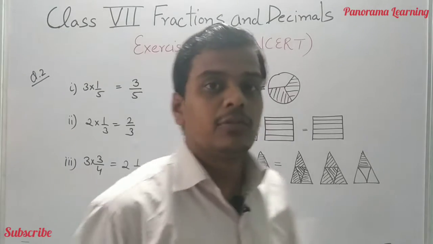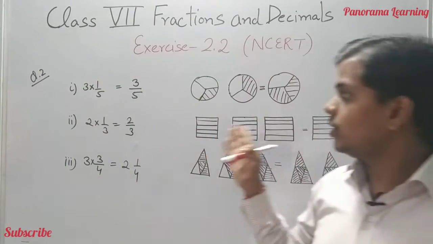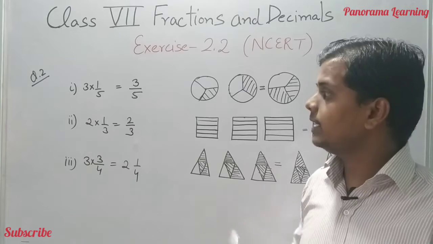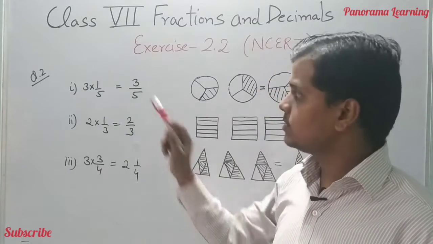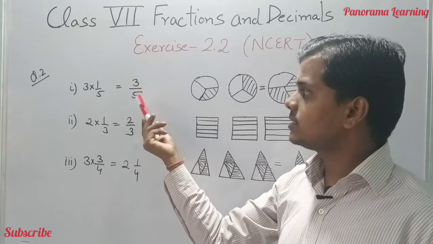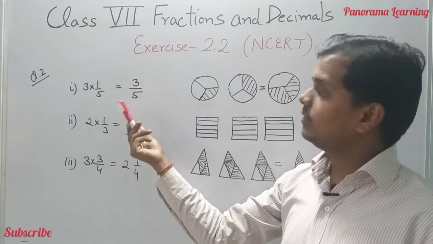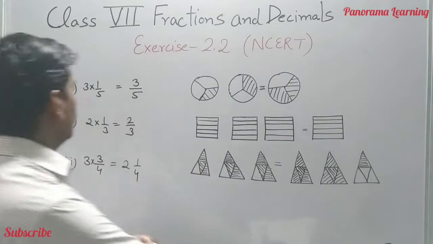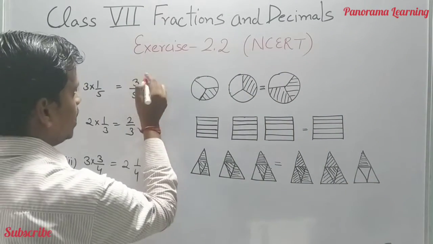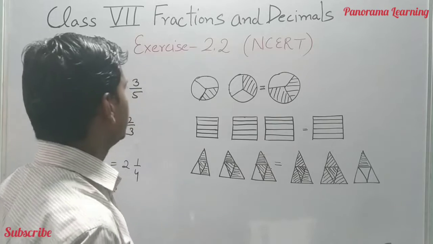Now guys, let's move to the question number 2. The question number 2 is again the match the following, but it is written in the another form. 3 × 1/5 is 3 whole 1/5, or we can say 3 × 1/5 equals to 3/5. ये हमें दे रखा है, ठीक है। तो 3 × 3/5, तो we have to move to the condition where